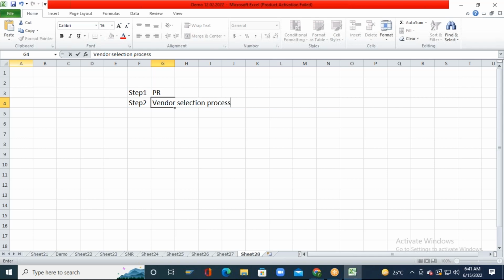Then step number 3 is create various procurement documents like contract and purchase order, purchase order and scheduling agreement.